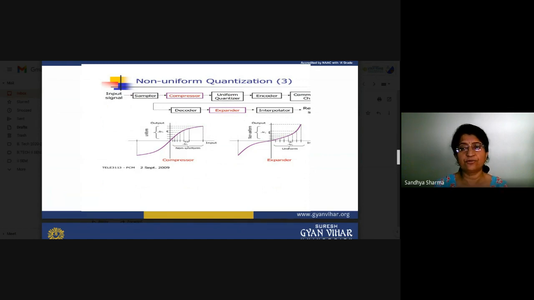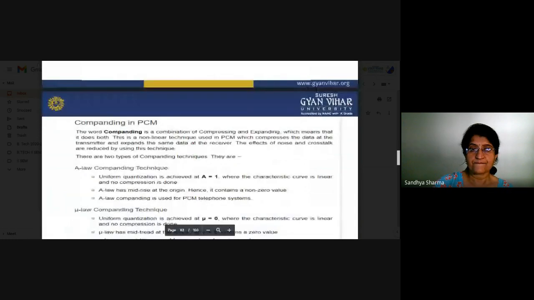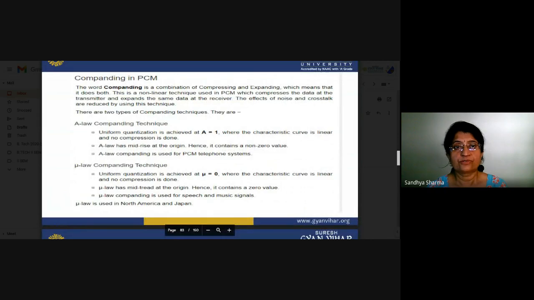When we are seeing the uniform quantization, the gap between all these levels will be equal. And when we are talking about the non-uniform quantization, there may be different steps, and at lower amplitude sides these steps may be very small, and as we move to the higher side the height or size of those steps will increase. So that is the compounding.